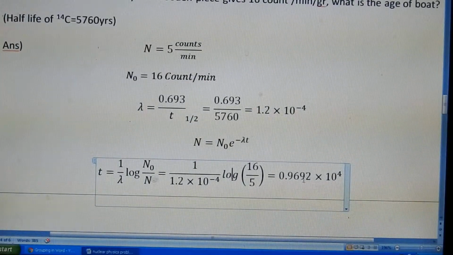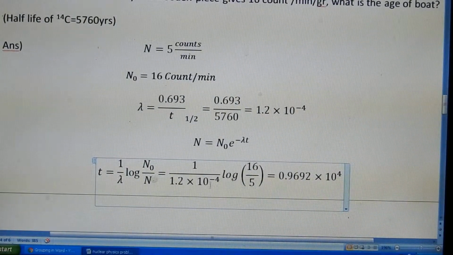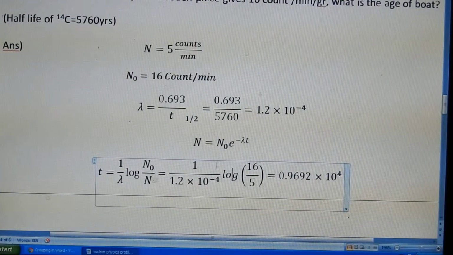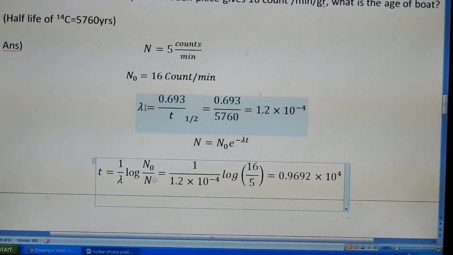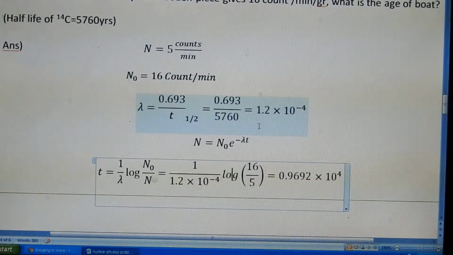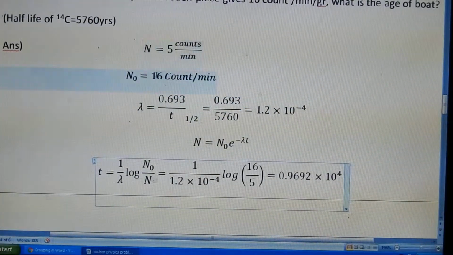This is the age of the old wooden piece. Like this, you can calculate the age of the old wooden piece: 1 by lambda into log of N naught by N, which we get by taking the logarithm of this formula. Lambda we calculate as 0.693 by the half-life, which is already given. Here we substitute the ratio of counts of the fresh wooden piece and the old wooden piece, then we get the answer like this.